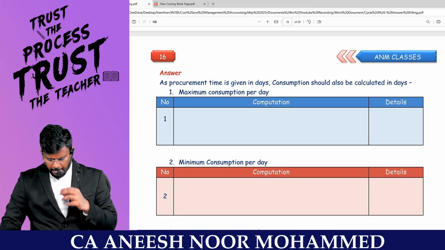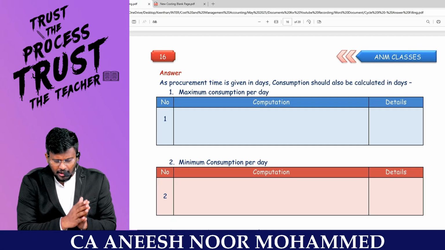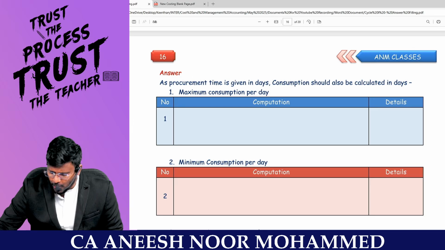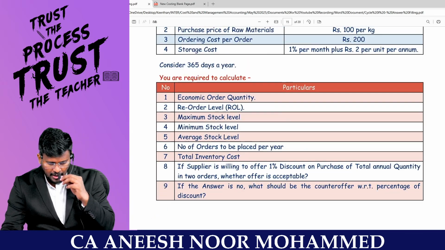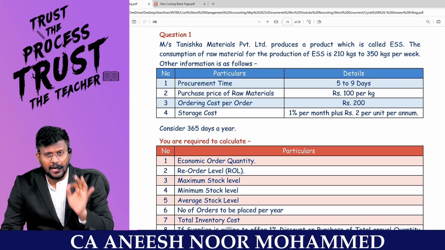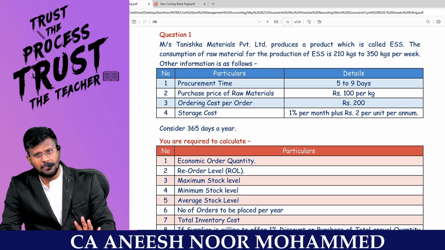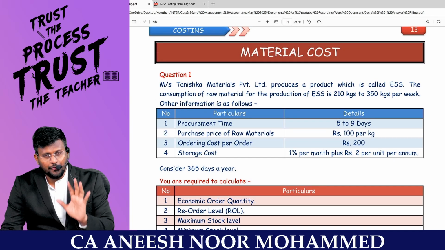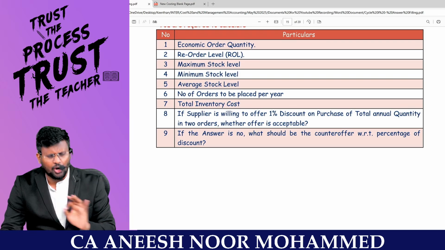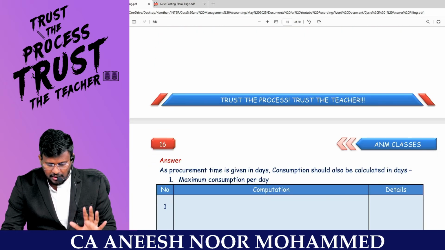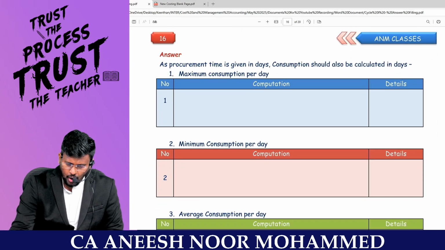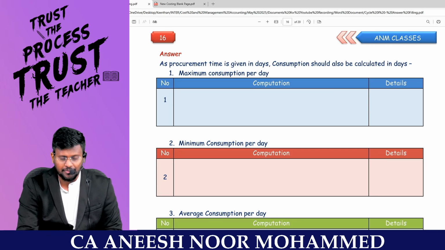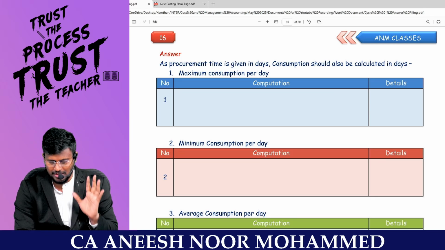Yes, sir. I hope you have tried a beautiful and fantastic question from the chapter material. If you ask me how to revise the entire material chapter, which question should be solved, I will say solve this one question. If you solve this one question, the entire concept of the material gets revised. I'm going to solve the answer for the question. I believe that you would have tried at least once.